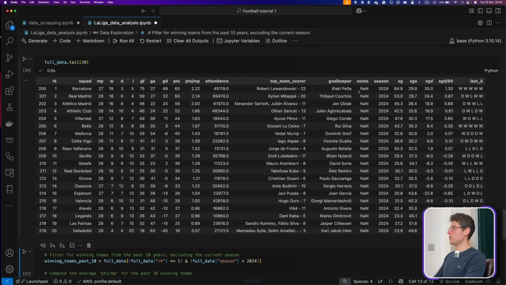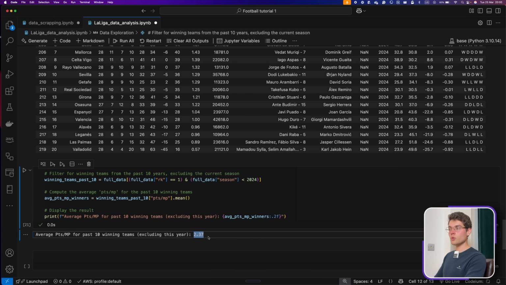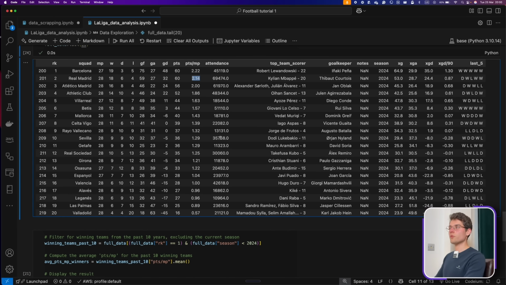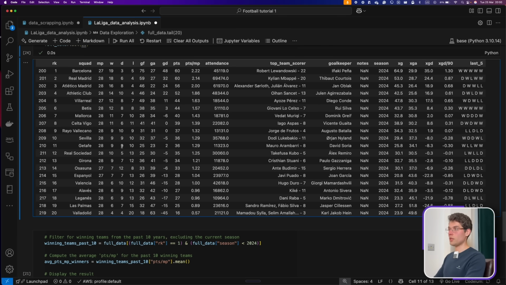This is this year, we can see 2024. We can see Barcelona has 2.22, so it's quite close to the average of a previous winner. Madrid has 2.14, so they're closer, but they're not yet there. So there are chances for the teams at the top to still do it. That's good to know, just for us as an assumption.